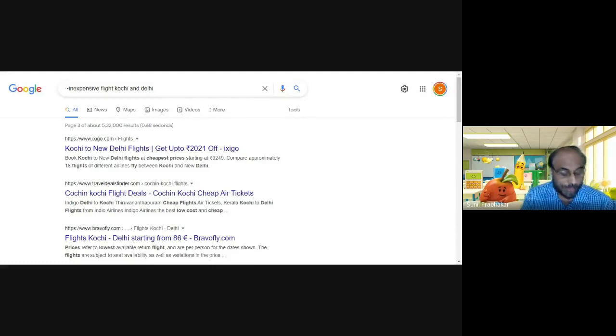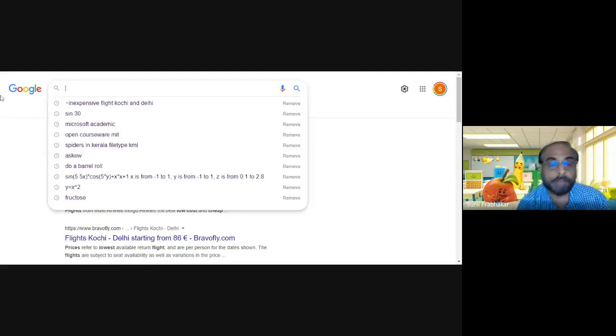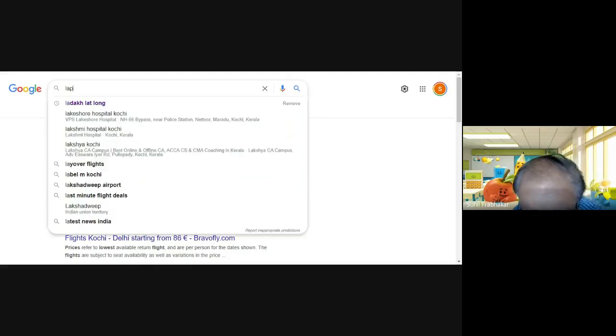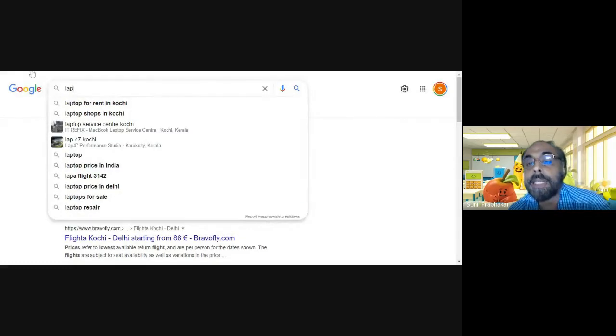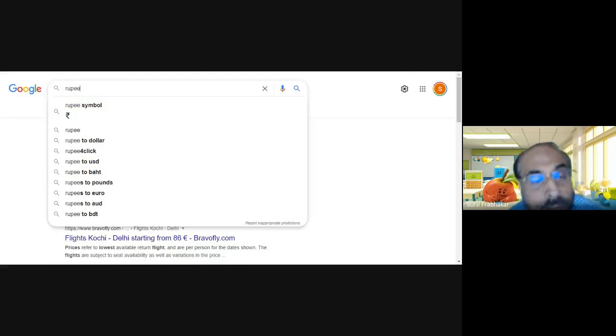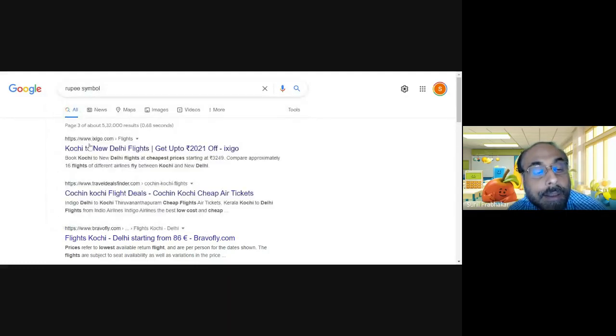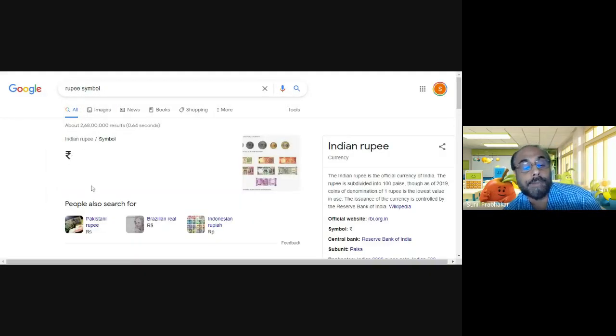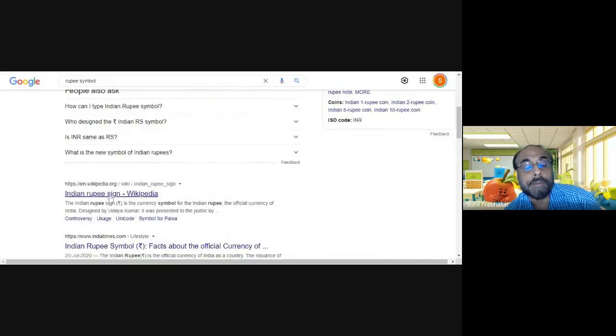Then the other one is range queries. If you are looking for laptops on Amazon, before that, I need to copy one symbol. I can copy it from here, somewhere here. So it will be easy for me to type.